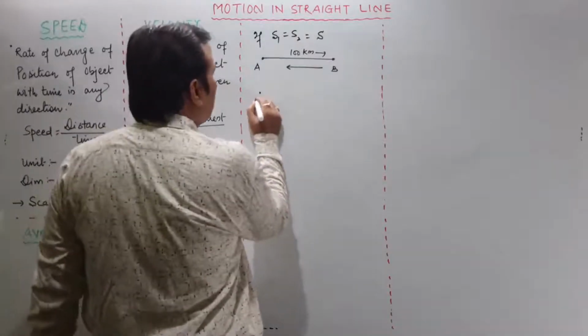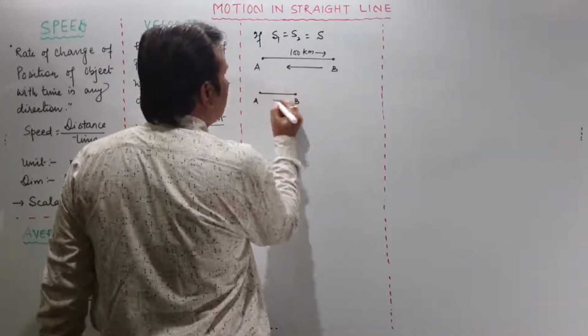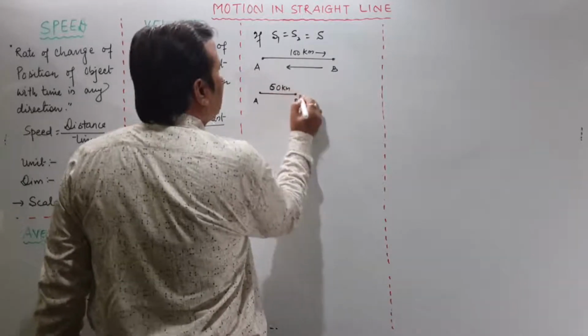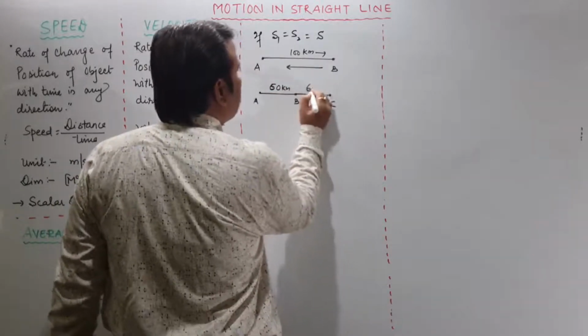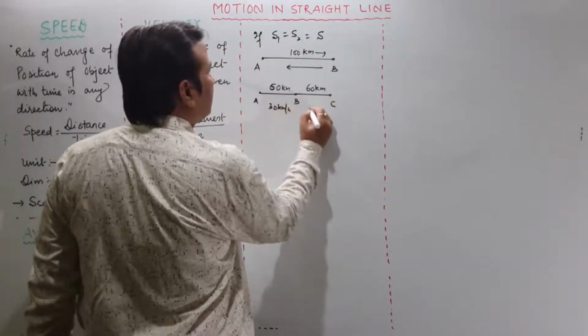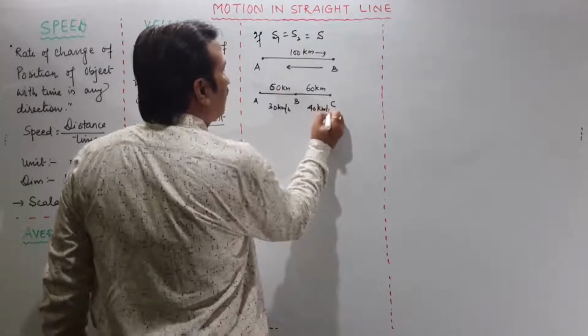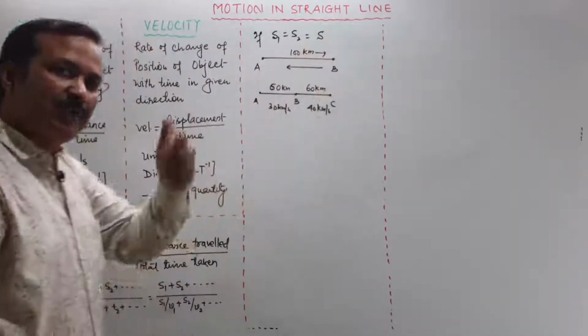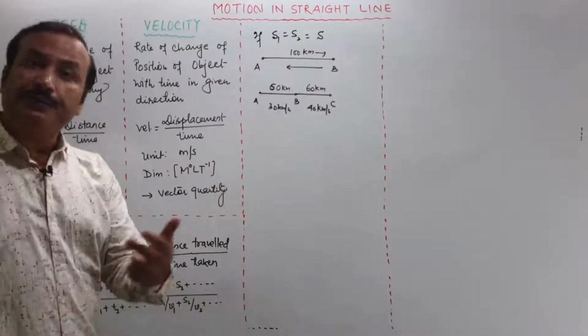Another thing is, suppose the object starts from A, reaches point B, this is say 60 kilometers, and another 60 kilometers it reaches point C with some other velocity, say 30 km per hour, and this one say 40 km per hour. What is the average speed? When the distance is the same, you see a very good result coming which you can substitute directly.